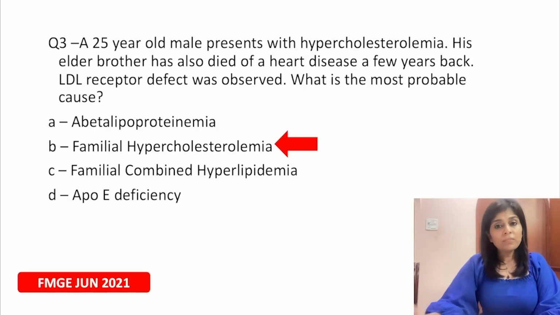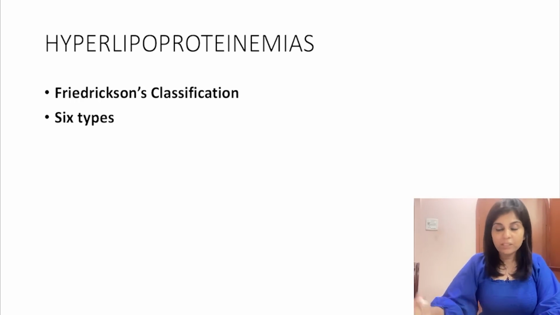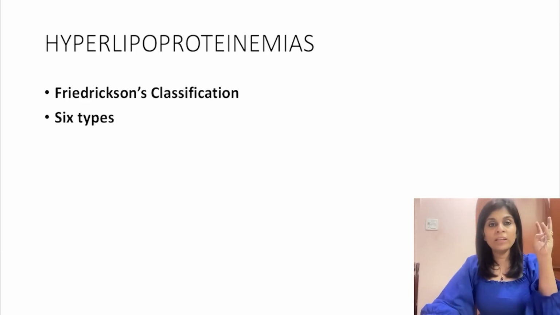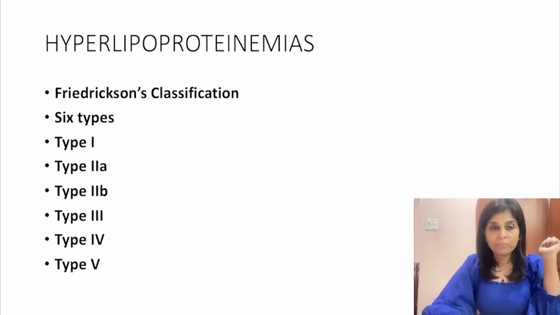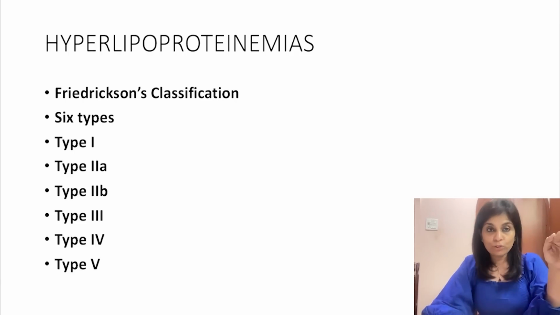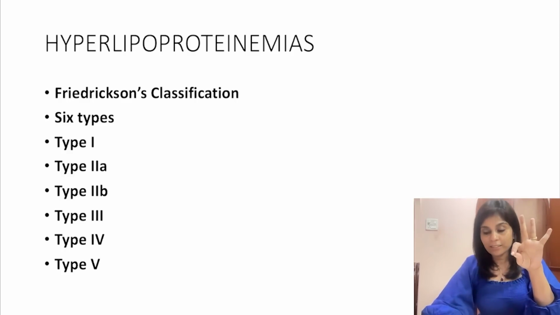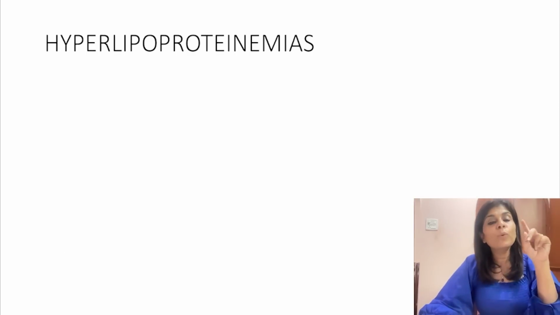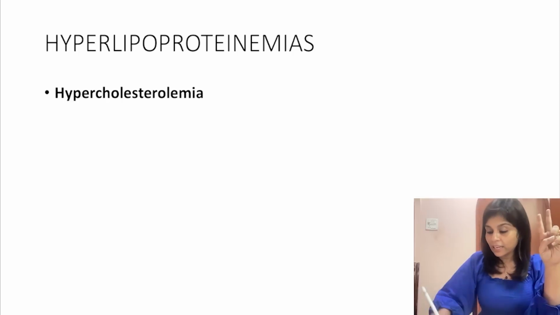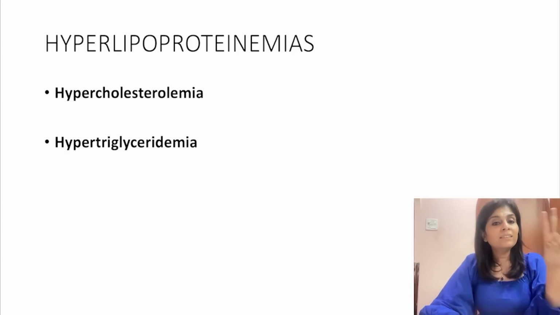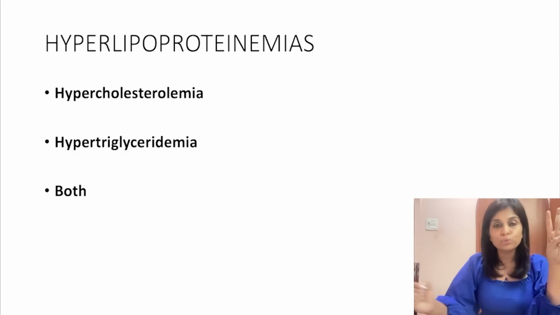So, how many types do we have? In Fredrickson's classification, there are 6 types. What are the 6 types? Type 1, 2A, 2B, 3, 4 and 5. These are the 6 types. For you to easily make a diagnosis and easily manage a patient, I am going to stratify these 6 types into 3 categories. The first category presents with only an elevation of cholesterol. The second category presents with only an elevation of triglyceride. The third category presents with an elevation of both.